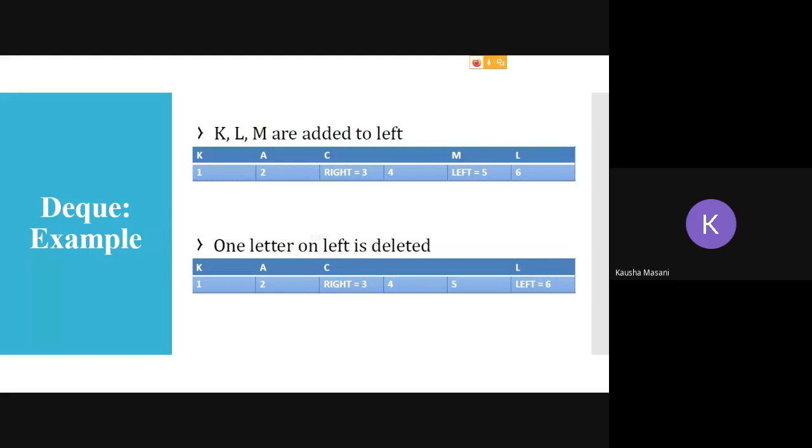Want me to explain this example again? Yes, you can explain once again. Okay.